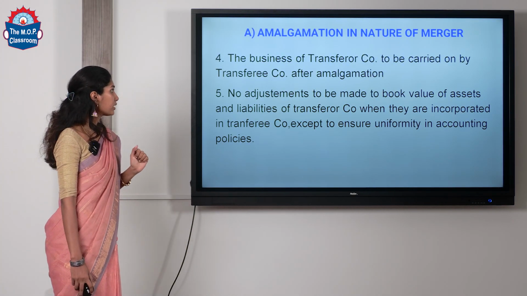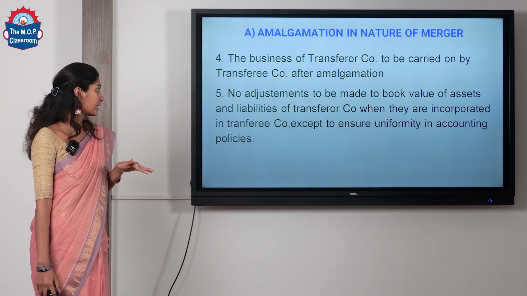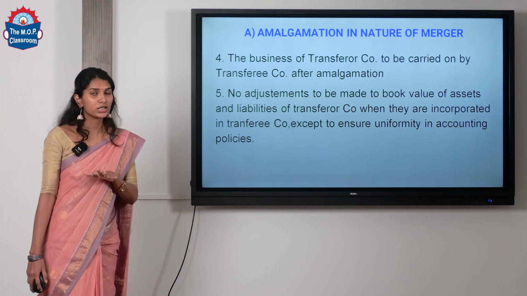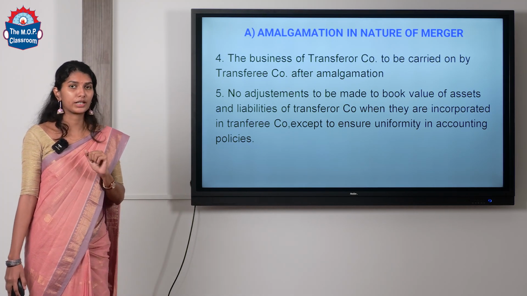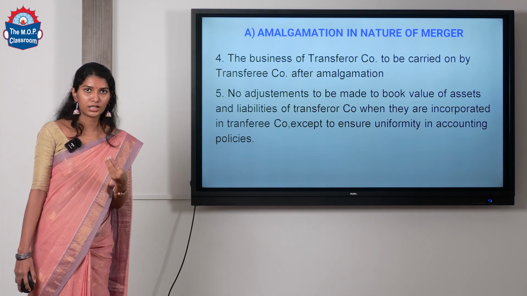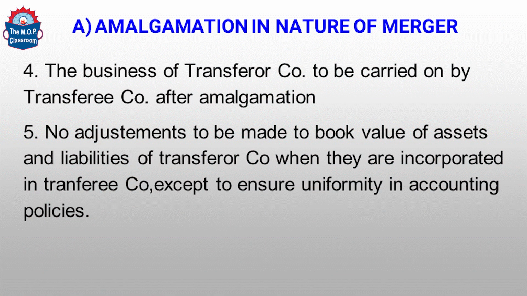And the fifth condition is no adjustment to be made in the book value of assets and liabilities of transferor company when it is taken over by the transferee company in the books of transferee company. That means say company A is the transferor company, company B is acquiring company A. So, the assets and liabilities of company A should be taken at the same book value in the books of transferee company.